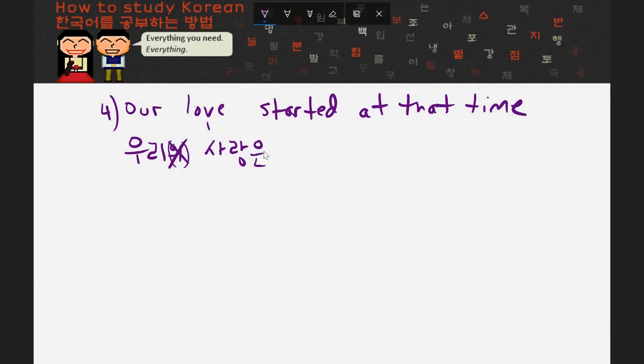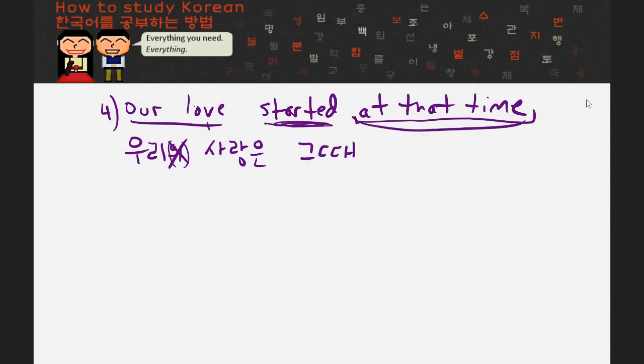So I'm going to put this here. Now, what I have so far is our love, and this is going to be the verb at the end of the sentence. This here is the time that our love started. Well, at that time in Korean is really just one word, and the word is 그때. Now I just need to indicate that our love at that time started.